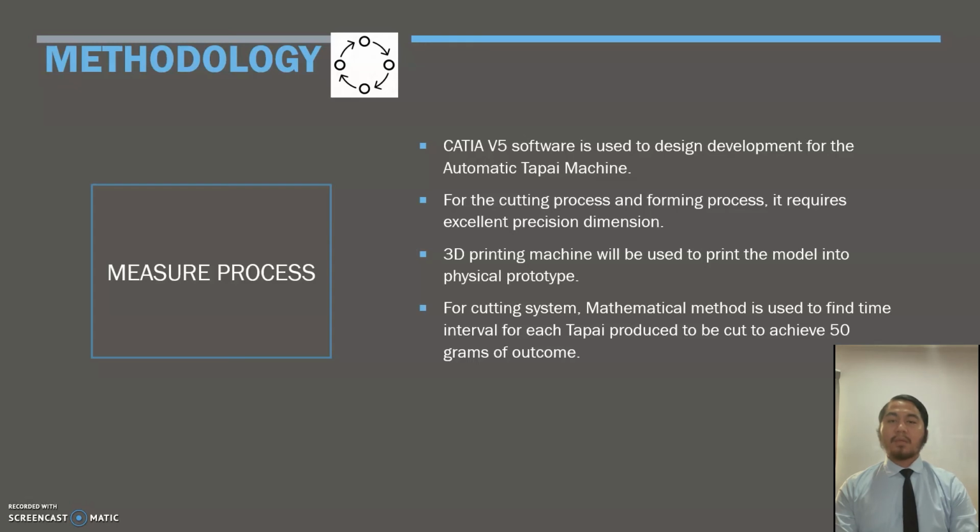The 3D printing machine will be used to print the model into the physical prototype. This prototype will form the Tapai into the circular shape, with a 50 mm diameter. For the cutting system, a mathematical method is used to find the time interval for each Tapai produced to be cut to achieve 50 grams of outcome.